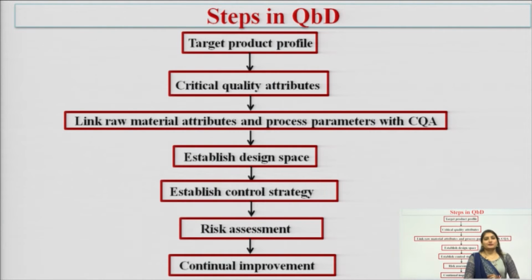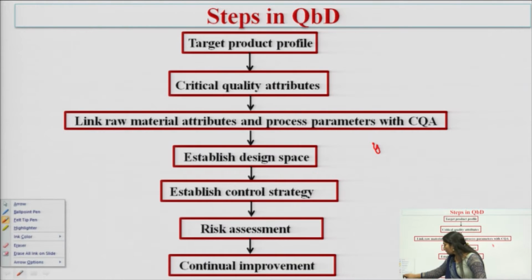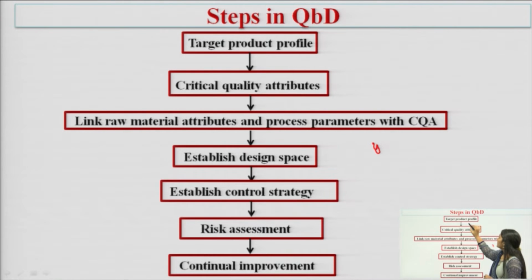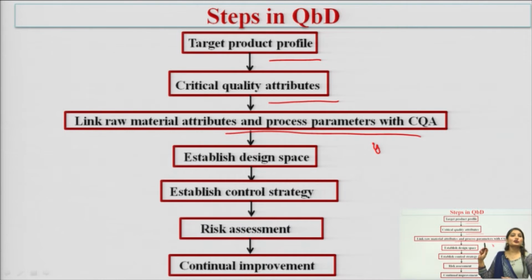Next is steps. There are 7 steps in quality by design or in the process of QBD, and these are: first is target product profile, second is critical quality attributes, third is linking of raw material attributes and process parameters with the CQA.